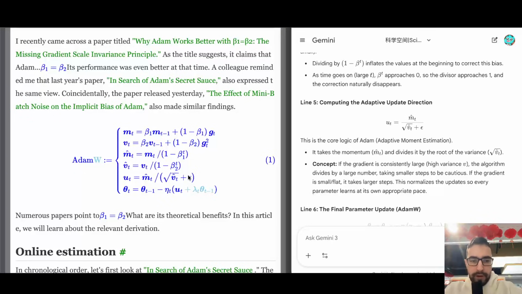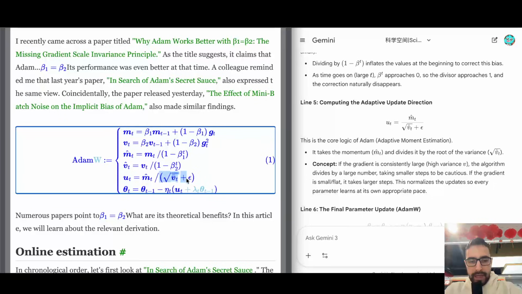Now look at the fifth line, how this momentum is divided by the square root of this v, which is the squared gradient. This means that if the gradient is always big, then it will be divided by a big number, because square is making big numbers a lot bigger. So then it will be a big number here, and this u will get a lot smaller.